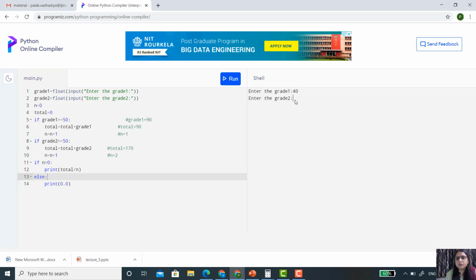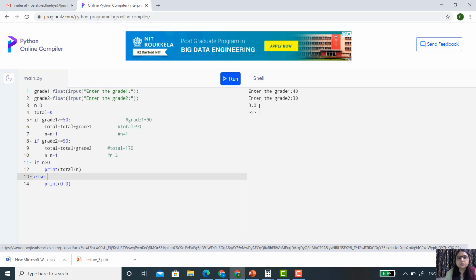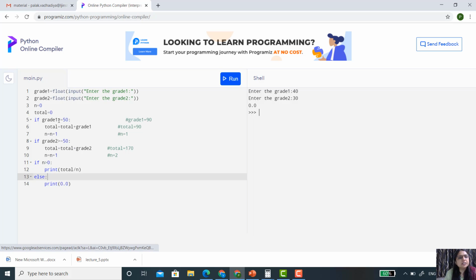Now let's see the last case. If one grade is 40 and another grade is 30, then neither grade is a passing grade. So the output is 0.0. Let's check. Here, if grade 1 is greater than or equal to 50, you just place 40. No, it is not greater than 50.